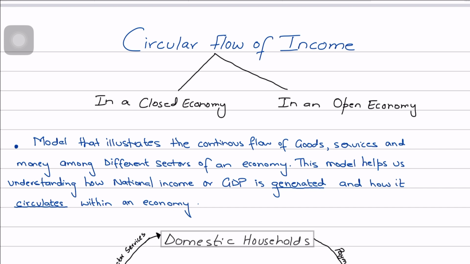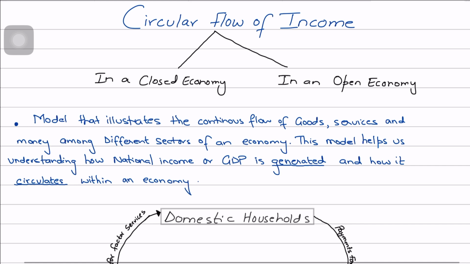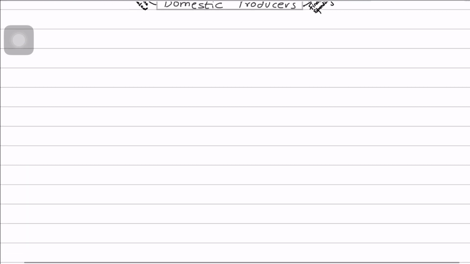So, this model will just talk about households as providers of the factors of production and also representing them as consumers of goods and services, while firms would be the producers of goods and services, while also at the same time they will be payers of the incomes, that is they'll pay factor income to the households. But before I explain a bit more on this, I want you guys to understand, before we talk about this,